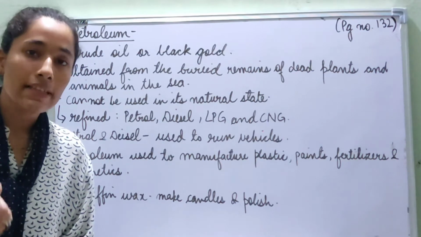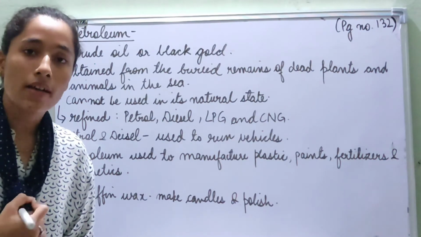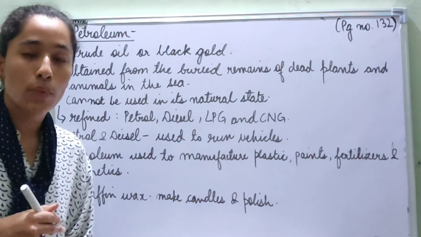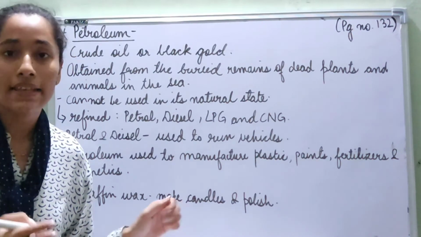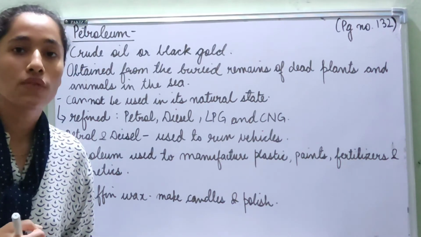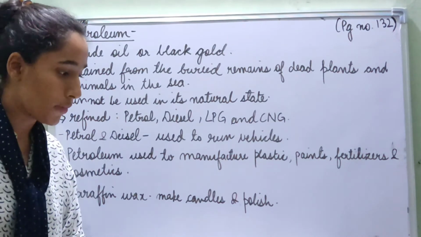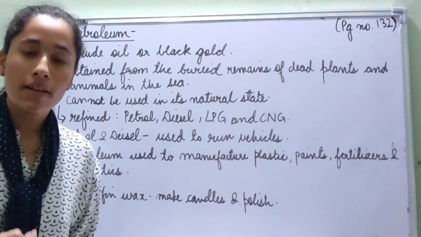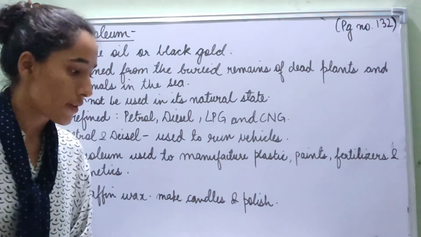We know that petrol and diesel are the fuels that are used by us for running our vehicles. And LPG is liquefied petroleum gas. So it is used by us, for example, the gas cylinders that we get in our house, they have LPG in them. So LPG is used mainly for cooking purposes, and sometimes even for agricultural purposes. And CNG is compressed natural gas, and it is again mainly used as a fuel for automobiles.